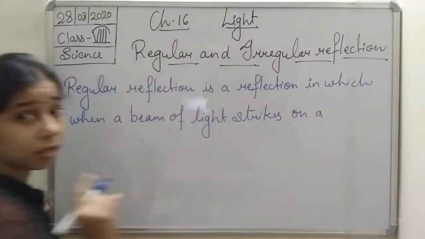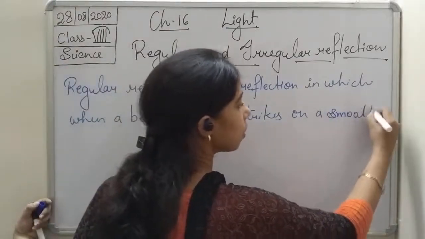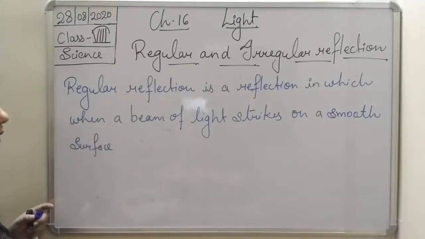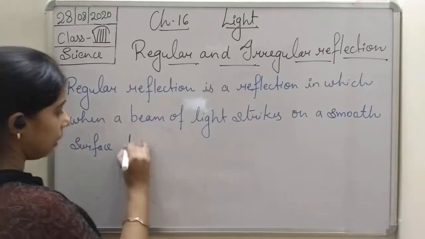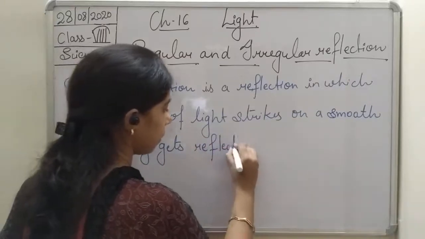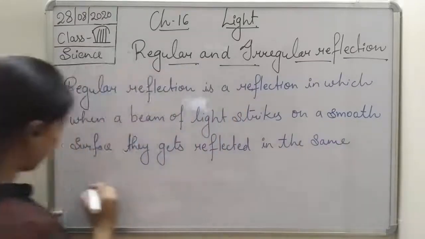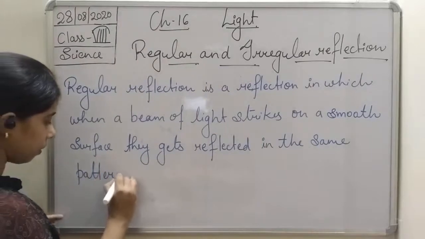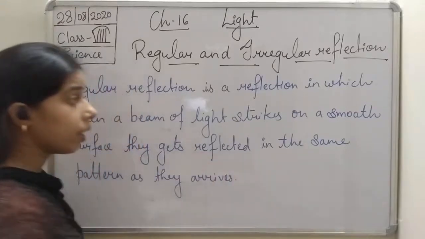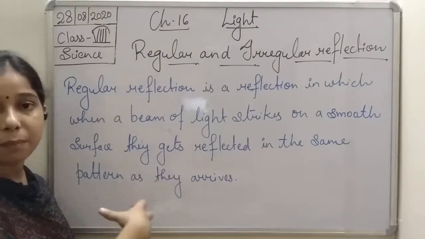on a smooth surface. Remember that, students, we are talking about a smooth surface. When it strikes on a smooth surface, it gets reflected in the same pattern as it arrives.